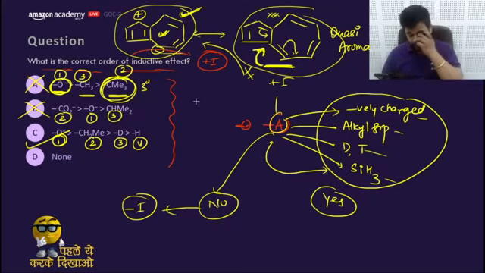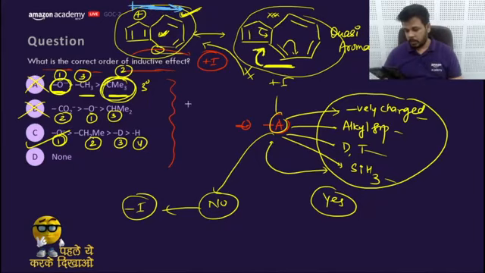That's why it behaves as polar. So the dipole moment of this molecule is directed from the 5-member to the 7-member ring. What is the direction of dipole moment? From positive to negative. So the direction would be this, from the smaller ring to the larger ring.